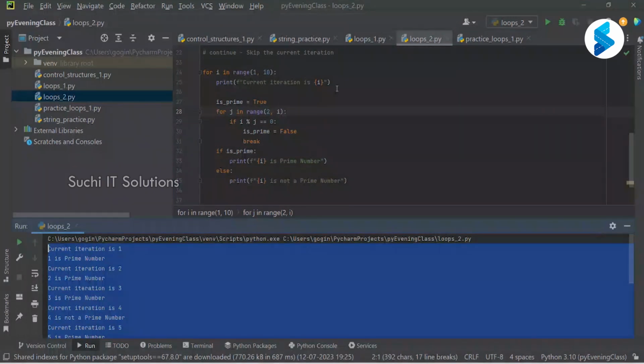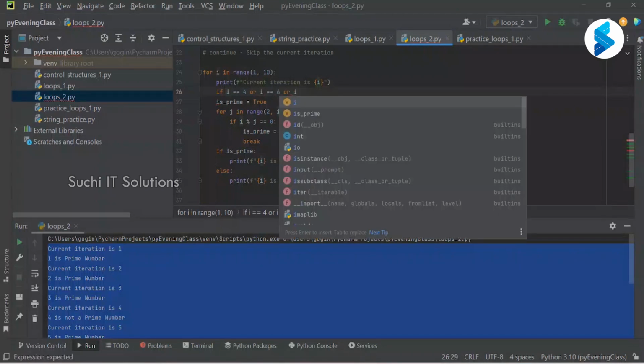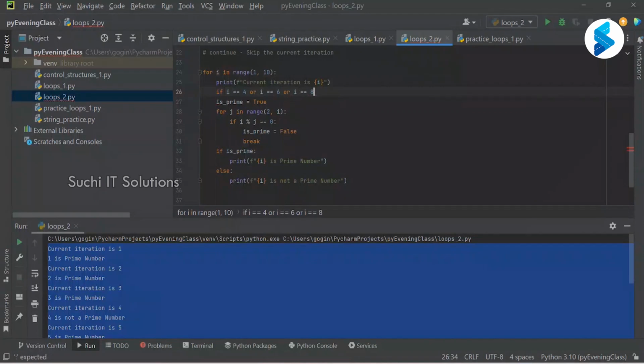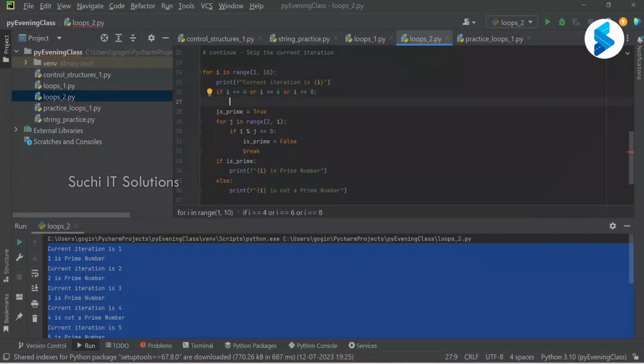if I equals 4, or I equals 6, or I equals 8, I don't want to run a program to check for a prime number for these three numbers, 4, 6, and 8.